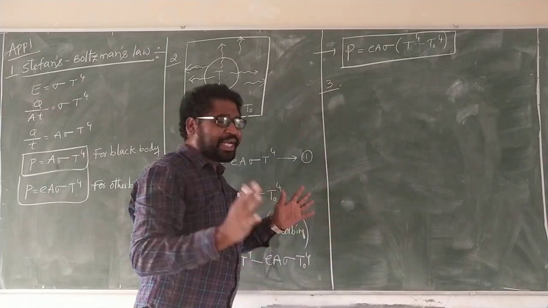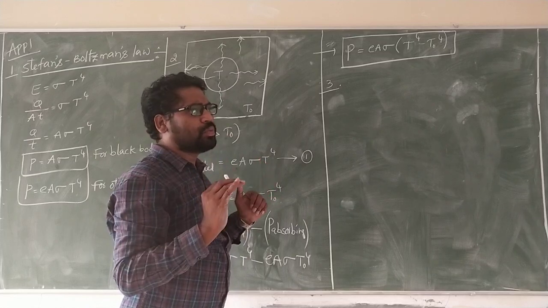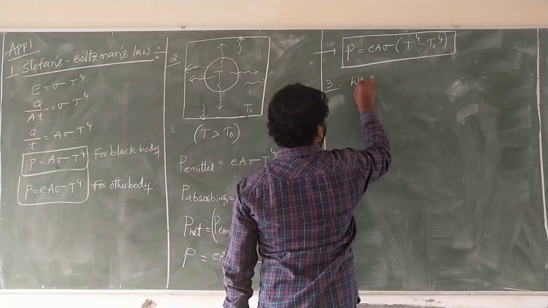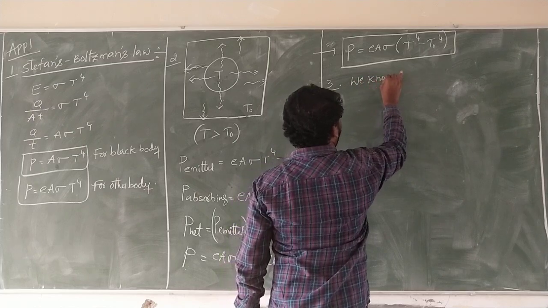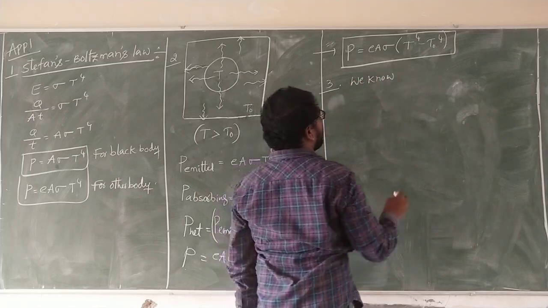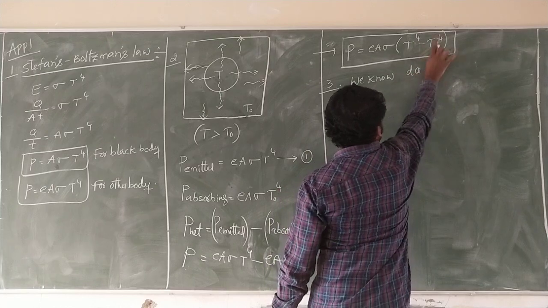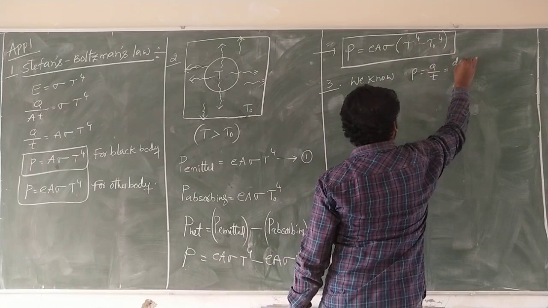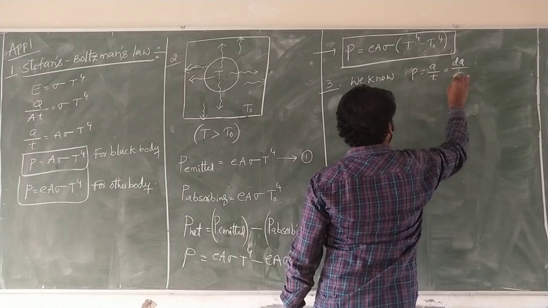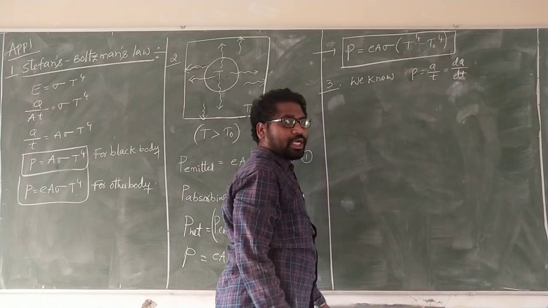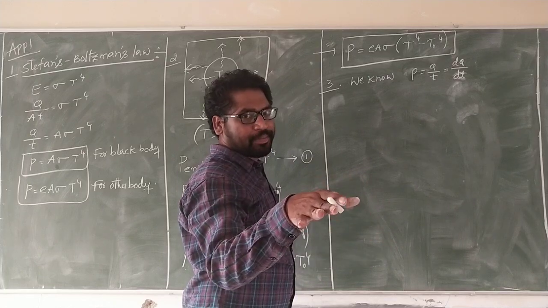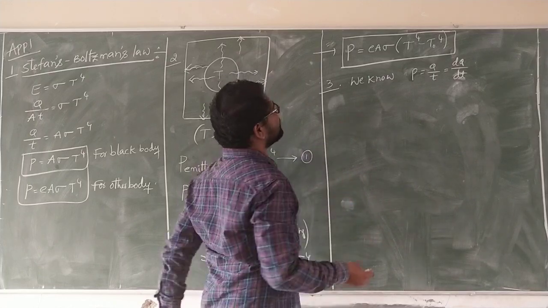This is expressed according to the temperature difference. We know P is equal to dQ by dt, the amount of radiation emitted per second.